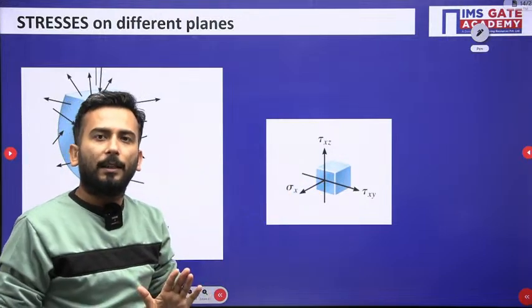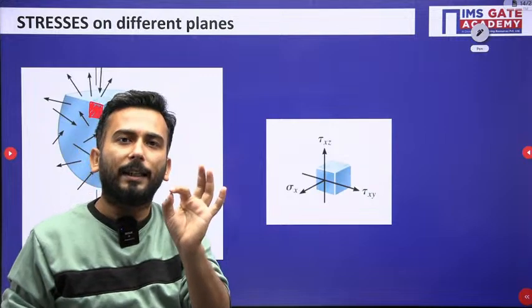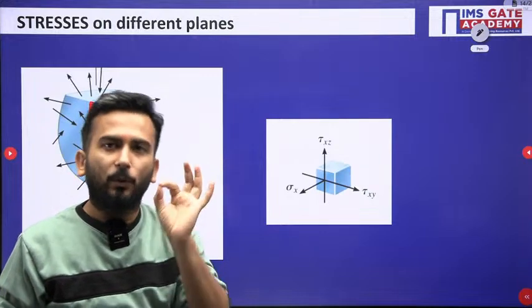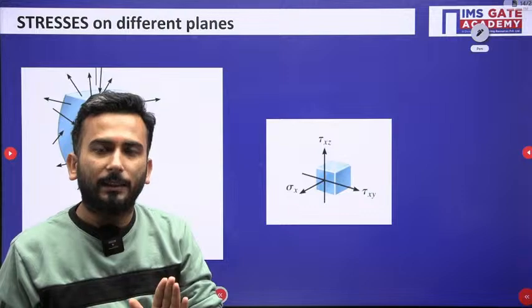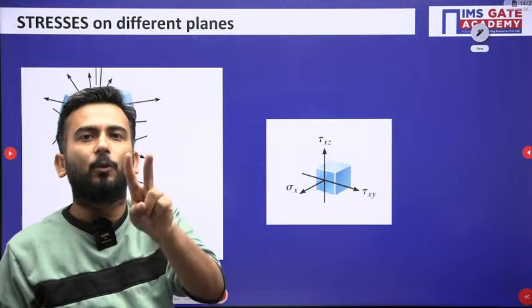That means whatever small area I am taking, normal to it will be the normal stress, and on the plane it will be two shear stresses.